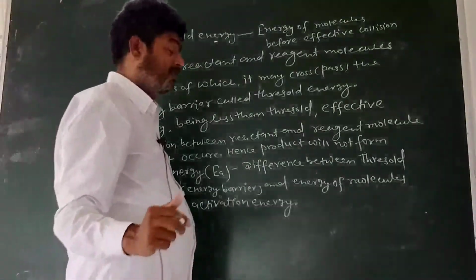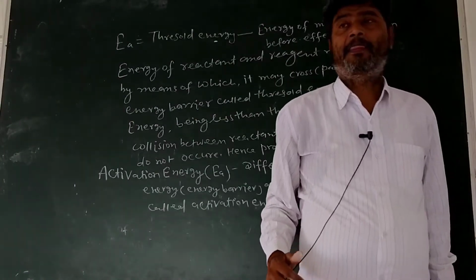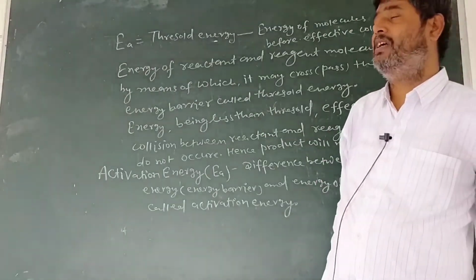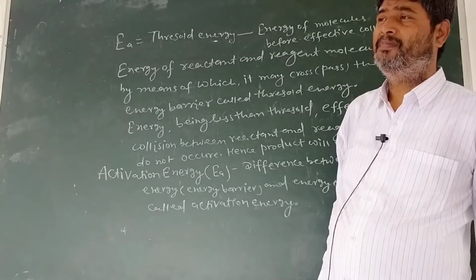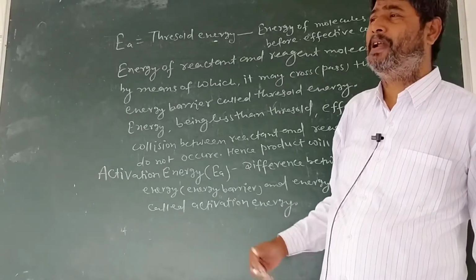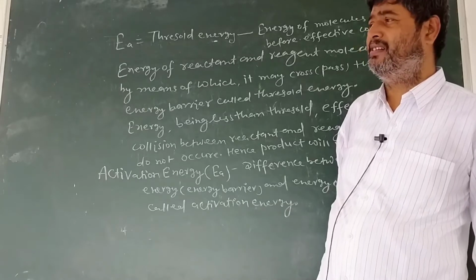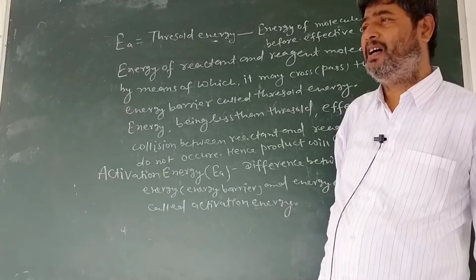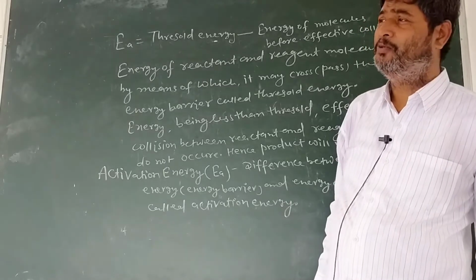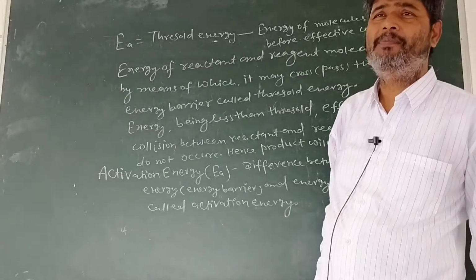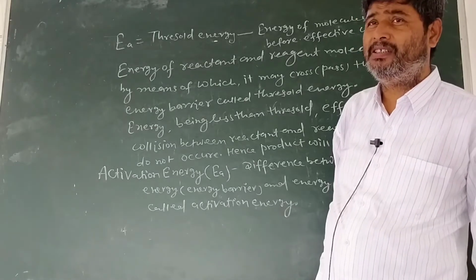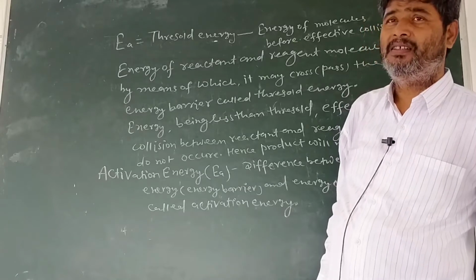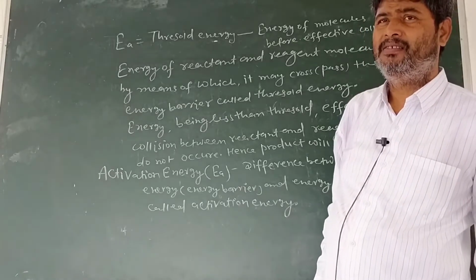If molecules of reactant and reagent do not have appropriate or proper energy to enter into effective collision to form product, then we have to supply the energy from outside. So how much energy is supplied from outside to make effective collision?